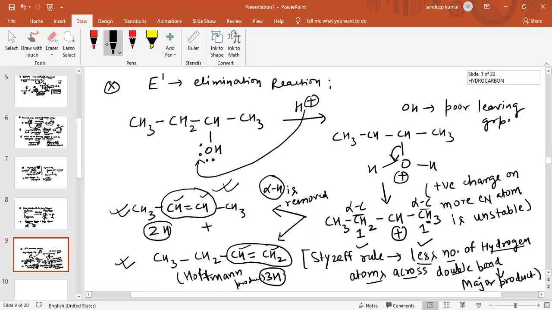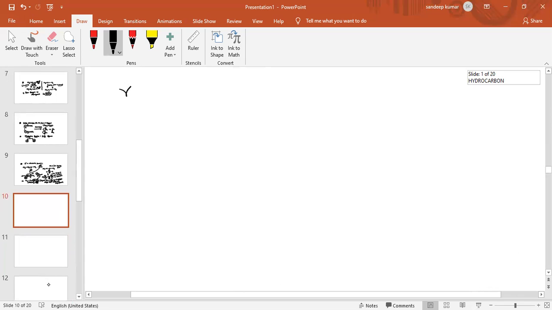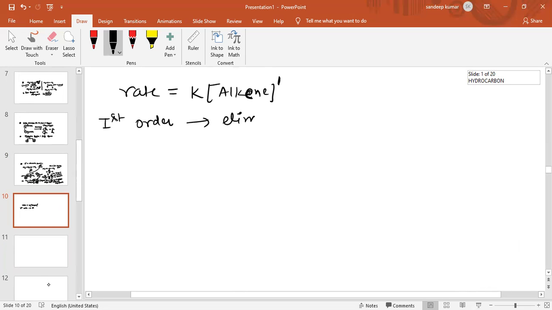So this is E1 elimination reaction. Why is this E1 elimination reaction? Because the rate of this reaction depends only on the concentration of alkyl halide. So this is a first order elimination reaction. Also the order of this reaction is 1, and